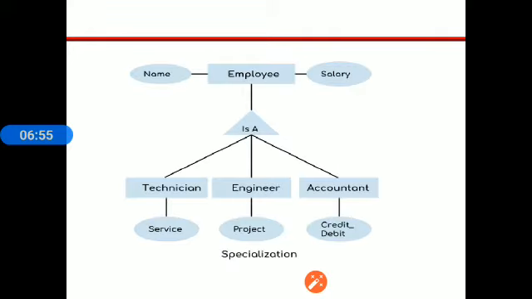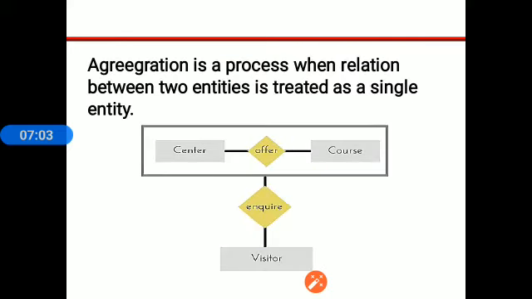This is also one of the diagrams of specialization. Employee is a technician, engineer, or he can be accountant. Aggregation is the process when the relationship between two entities is treated as a single entity as shown in the diagram. So here more than two entities and relations are aggregated in the diagram.